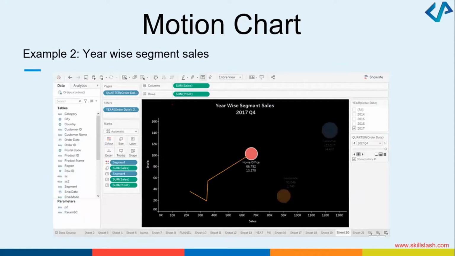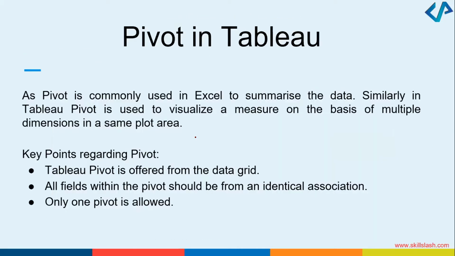We can also have information like this, year-wise segment details. So you can see home office, this much sales, corporate, this much, consumer, this much. So these are the different things which you can do. You can also create pivots in Tableau, something similar to what we did in Excel sheets. Nothing new to tell you here. Pivots, everybody knows. Anybody who's worked on an Excel sheet knows how pivots can be created.